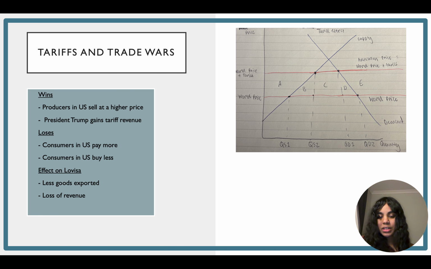Overall, tariffs in the United States negatively impact Lovisa as the cost of importing jewelry to the United States increases. Since jewelry is not an essential product, higher prices would discourage customers from buying, leading to a loss of revenue in the United States market.